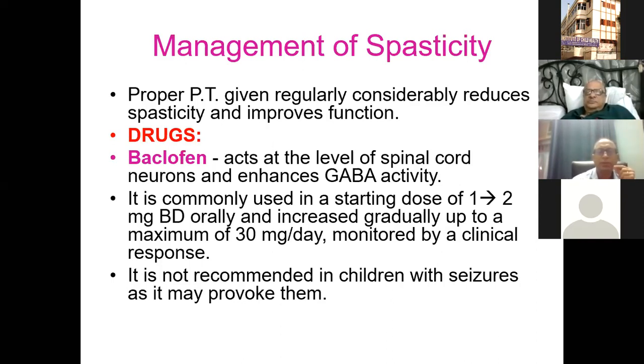The starting dose is usually 1 milligram per kilogram or even less if you want to go slow, and slowly built up to a dose of 2 milligram per kilogram or a maximum of 30 milligram per kilogram, monitored by clinical response. Now, there are very senior doctors who even have used 90 milligram and 100 milligrams, but these are people who are expert in their fields and monitor these children very closely. So for common use, I would say keeping the dose between 0.5 and 2 milligrams should be the goal.